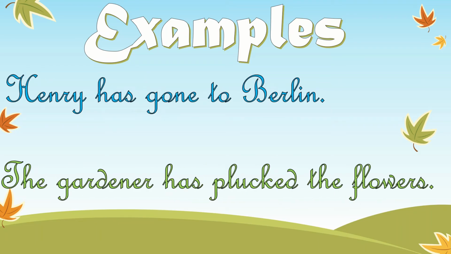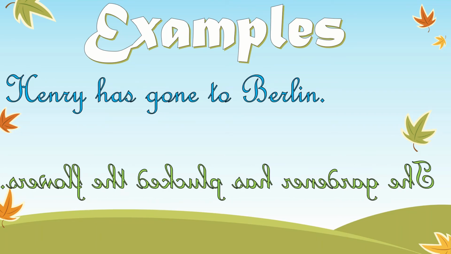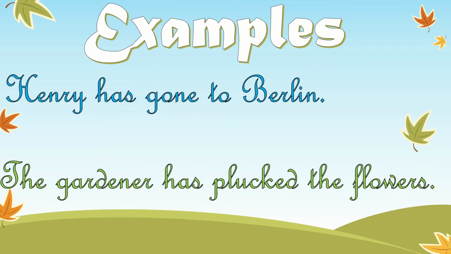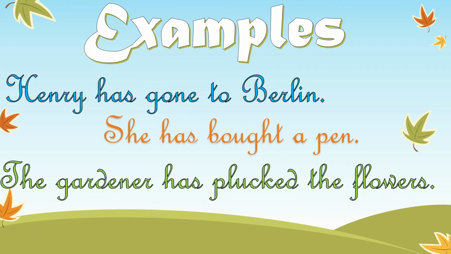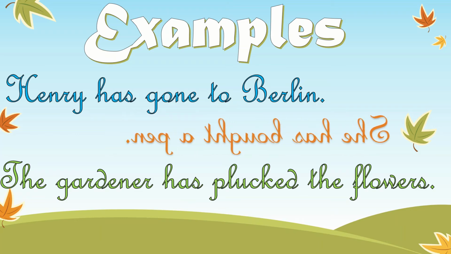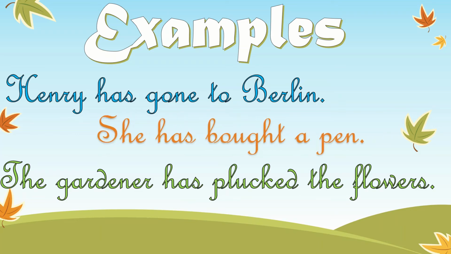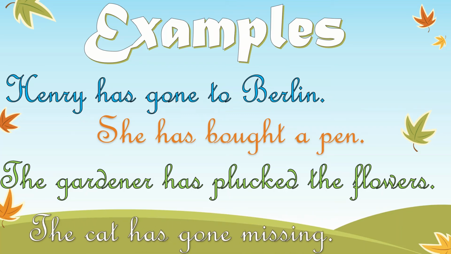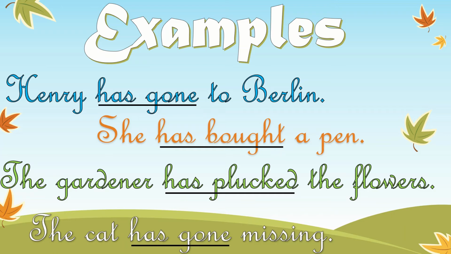For example, Henry has gone to Berlin. The gardener has plucked the flowers. She has bought a pen. The cat has gone missing. Here I have used has gone, has bought, has plucked, has gone.